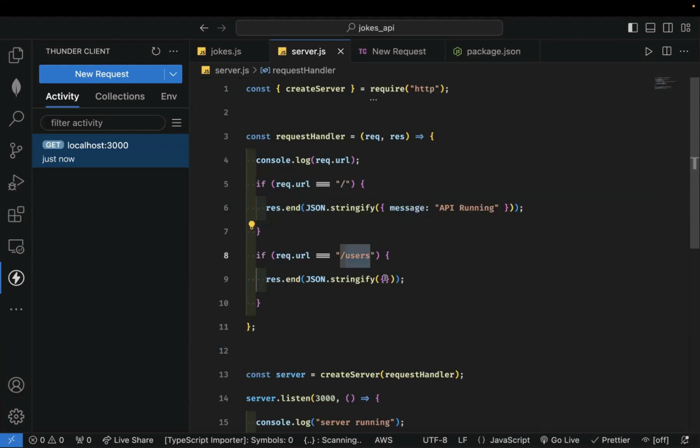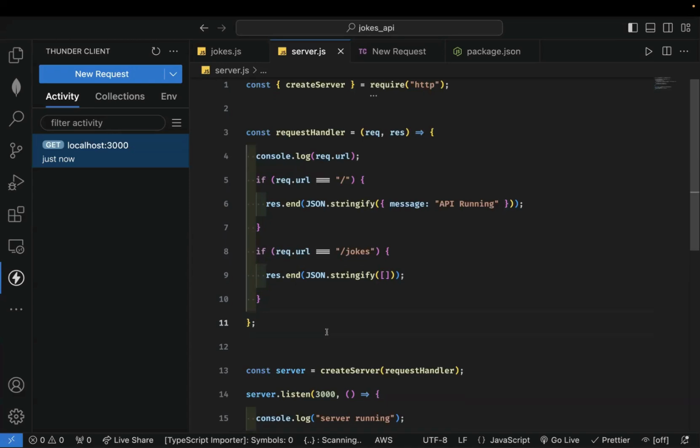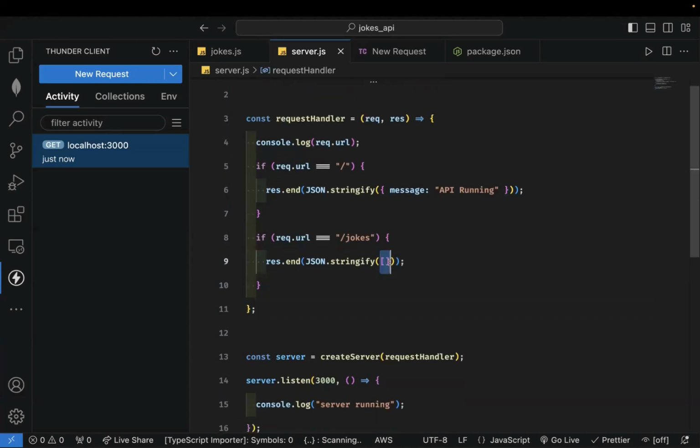Then /users is going to return all the users, and that is most likely going to be an array of objects. So let's do an empty array for now. And then, so we're doing jokes. Let's do jokes, right? Okay, so it's going to return an empty array for now. Okay, and then let's test it.